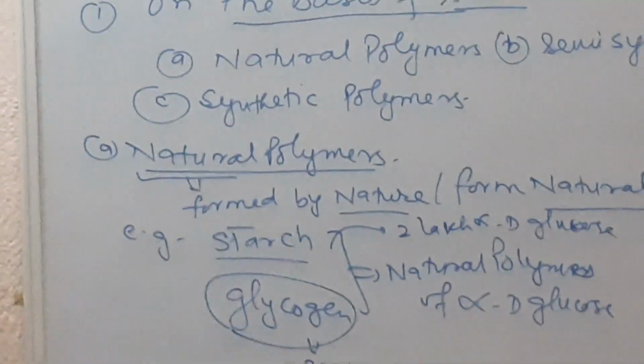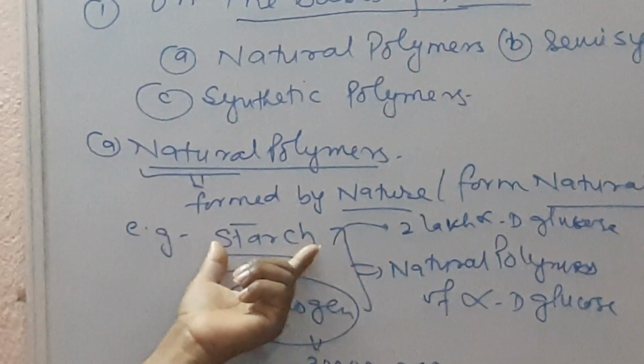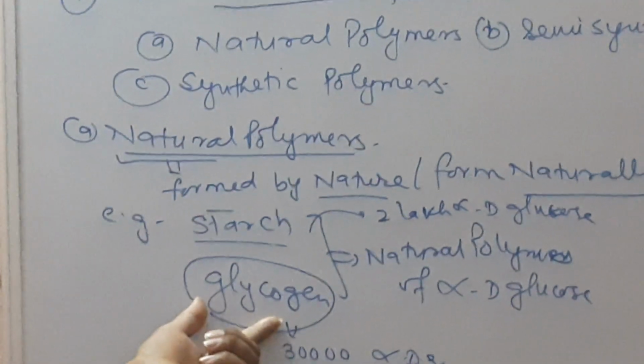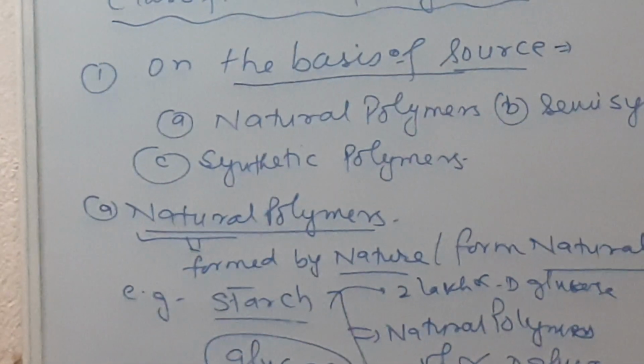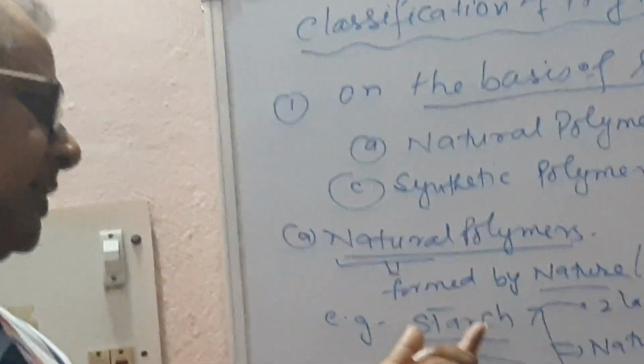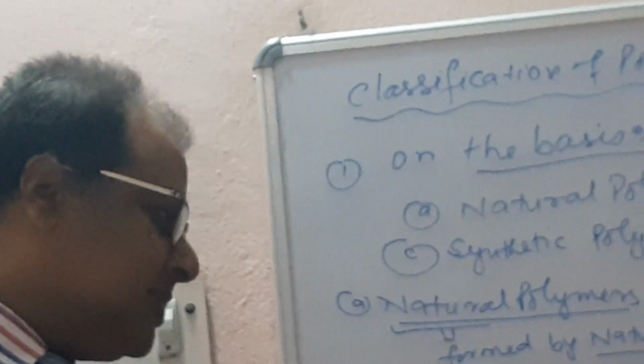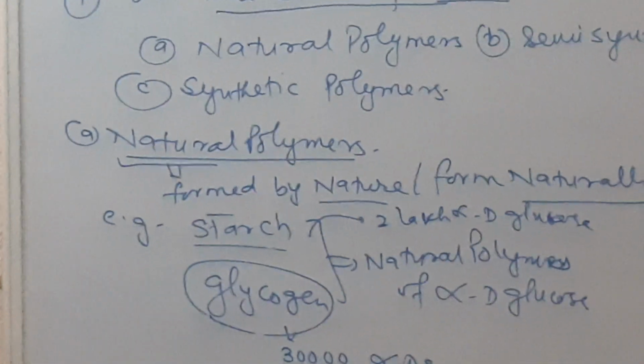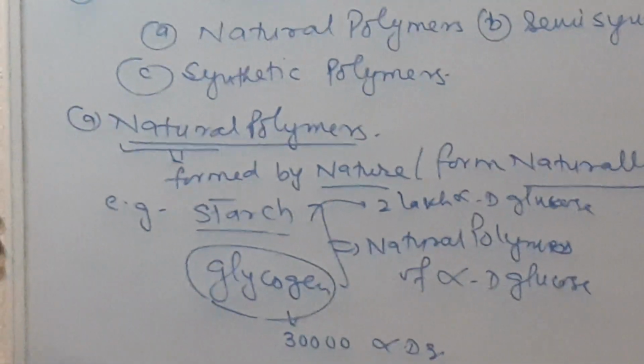Glycogen is formed by the process of glycogenesis in the liver and muscles of animals. Both are reserve food: starch in green plants and glycogen in animals. These are examples of natural polymers.